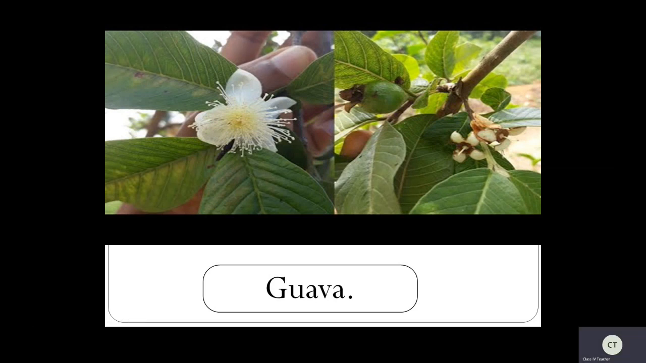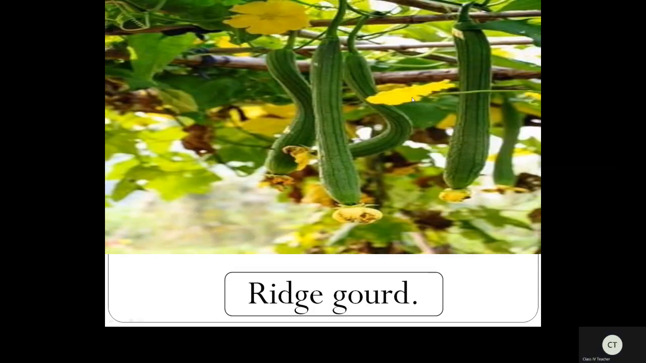And it is a very amazing fact. Next, let us see here. Yeah, this is a ridge gourd, right? Have you ever seen the flowers of ridge gourd? Yes, see, this is a yellow flower.